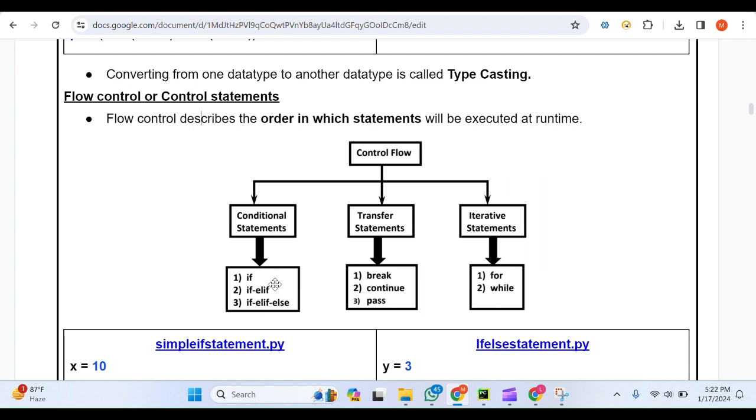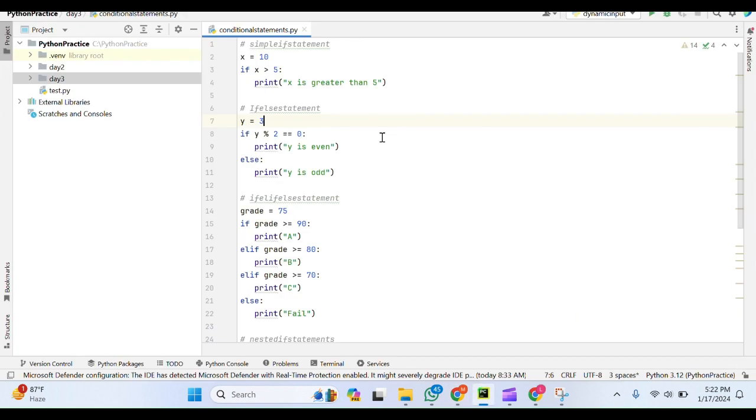Conditional statements, as the name says, mean if the condition is true, then it will execute certain steps. If the condition is false, then it will execute another set of steps. Let us try to see an example. This is a simple if statement. I'm specifying x is equal to 10. I'm checking the condition if x is greater than 5. x is 10 here, so the print statement should be executed.